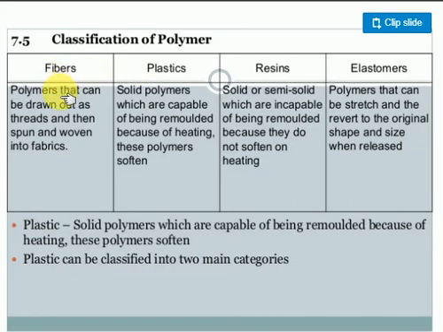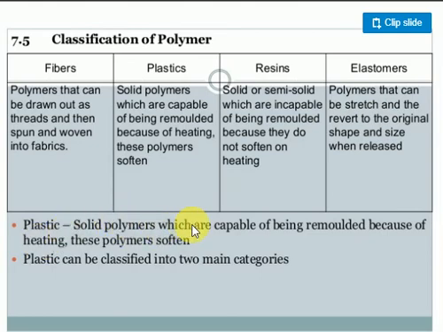Okay, the next one is the classification of fibers. Fibers are polymers that can be drawn into threads. Plastics are solid polymers which are capable of being remolded because of heating; they become softened. Resins are solid or semi-solids which are incapable of being remolded because they do not soften on heating. Clear? Elastomers, remember this: you know very well, elastomers are nothing but elastic bands. They are polymers that can be stretched and then contract.